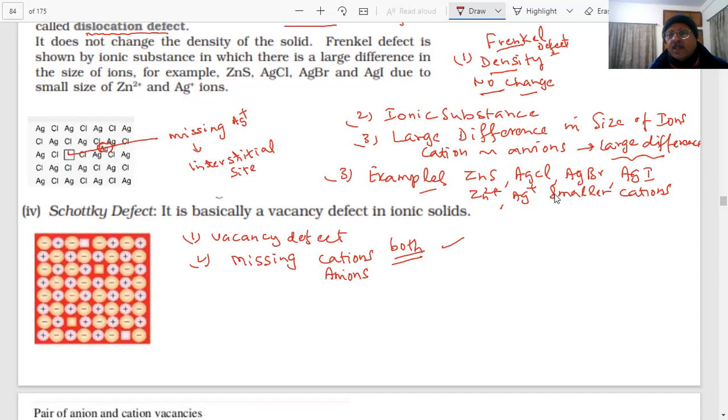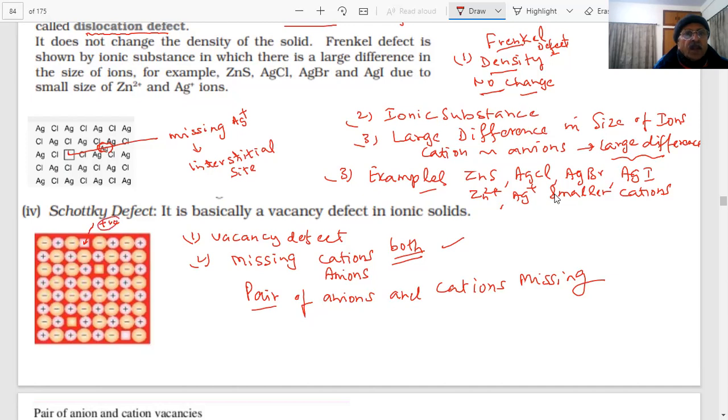So what is the result of that? How do we maintain the electrical neutrality? Equal number of anions and cations. In this case, there is a pair of anions and cations missing. For example, here you see negative, positive, negative. This positive is not there. Positive is missing. And further here negative, positive, negative. Negative is missing.